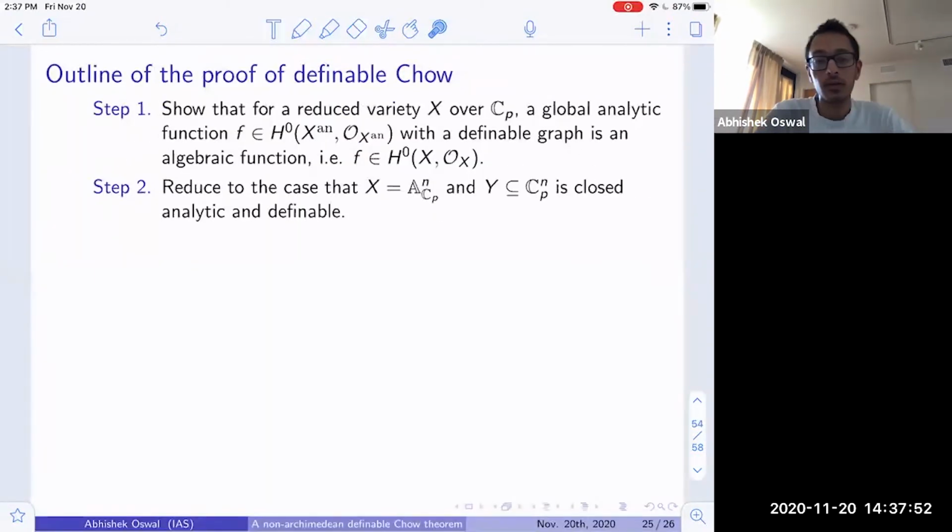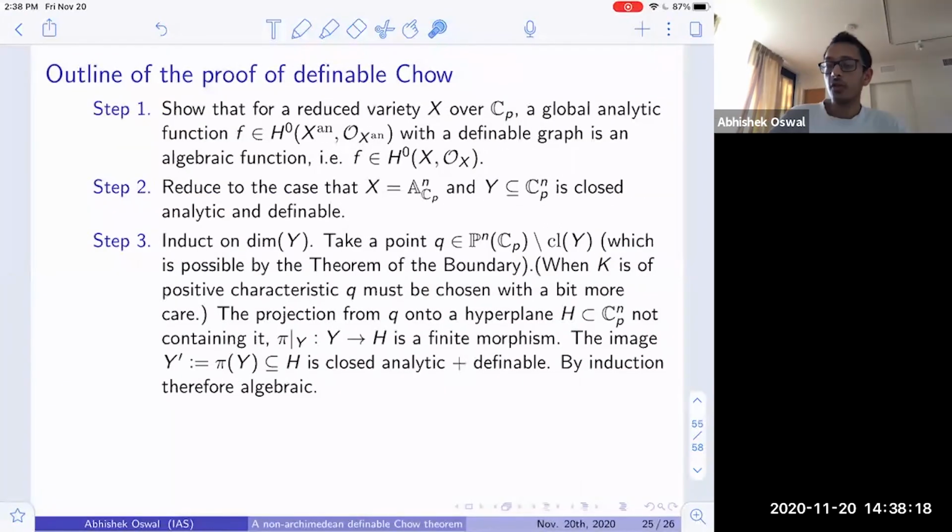Next, it's easy to reduce to the case when X is just n-dimensional affine space, and Y in Cp^n is a closed analytic subset which is definable. Right, so one now wants to show that any closed analytic definable subset of Cp^n is in fact algebraic. So it's cut out by finitely many polynomial equations. And we do this by induction on dimensions, so induct on the dimension of Y.